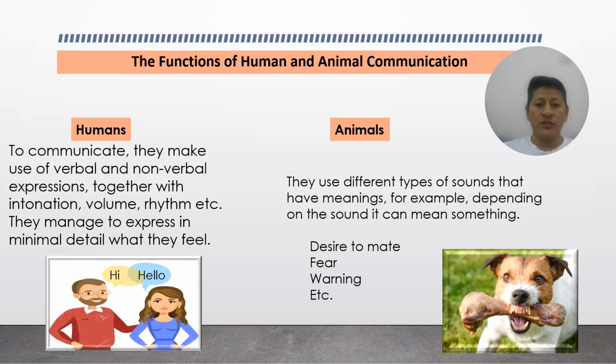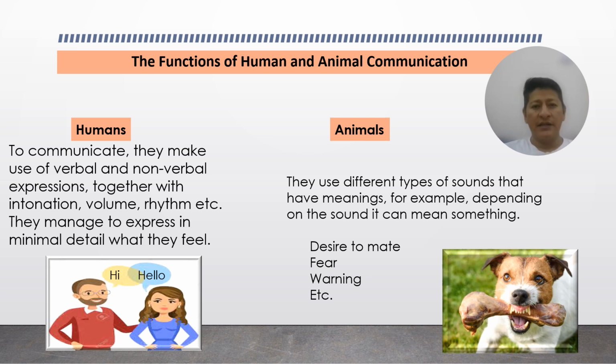The functions of human and animal communication. For example, in humans, in order to communicate, they make use of verbal and non-verbal expressions, together with intonation, volume, and rhythm, etc. They manage to express in minimal detail what they try to say or what they are feeling.